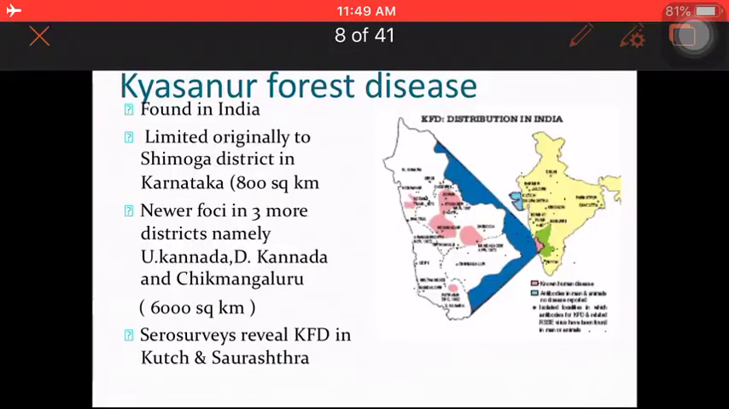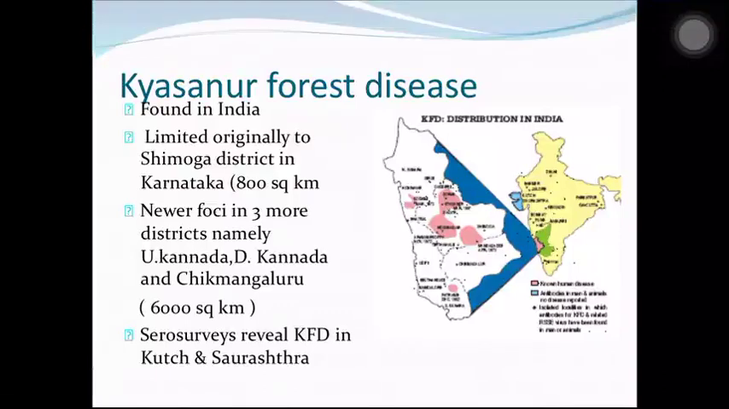Okay, the next slide. So now, Kyasanur Forest disease was found in India. It was limited originally to Shimoga district in Karnataka. So around 800 square kilometers around the Kyasanur forest, this disease was found. And later on, newer foci were seen in 3 districts, namely Uttar Kannada, Dakshin Kannada and Chikmagaluru, which covered about around 6,000 square kilometers. And sero surveys also revealed that KFD was seen in Kutch in Saurashtra.